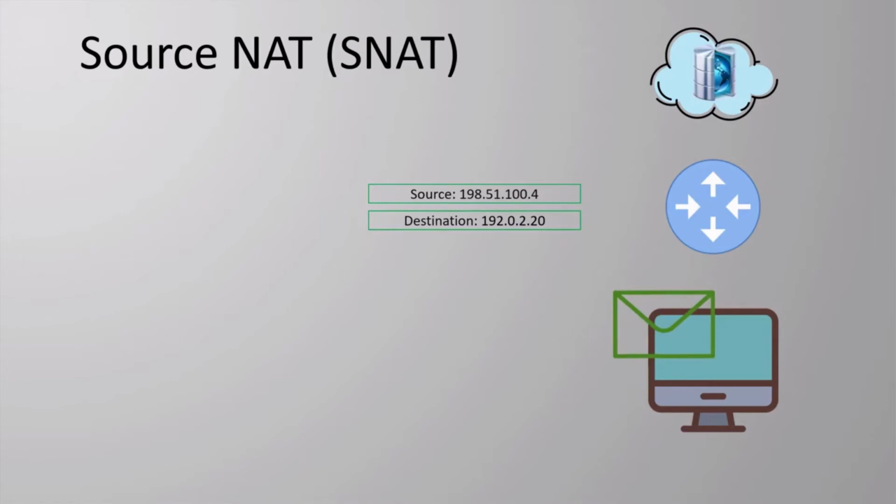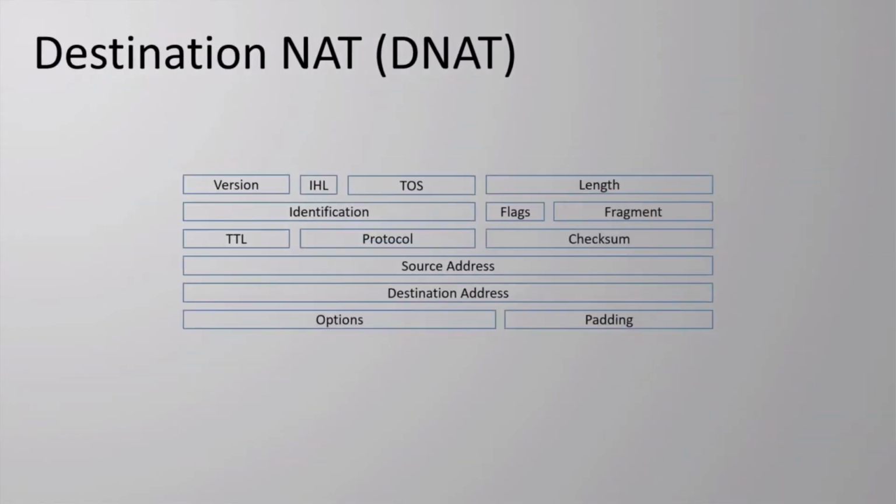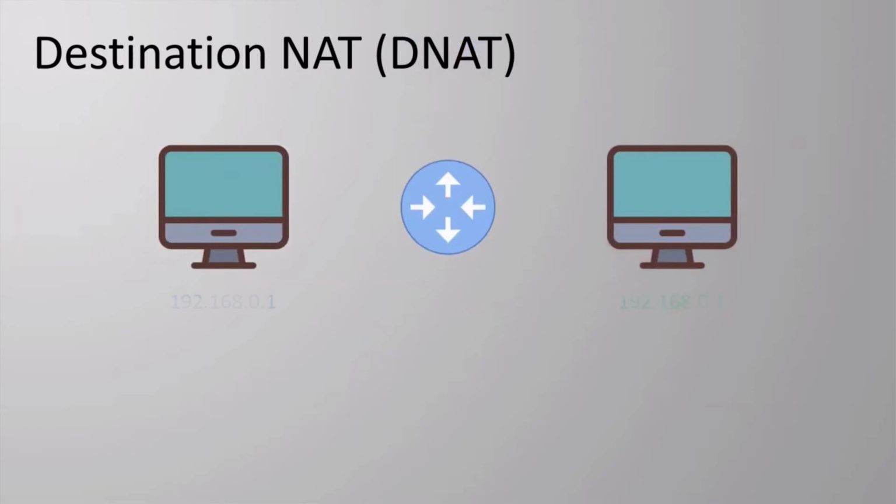The alternative is destination NAT, which is a bit less common. As you've already guessed, this is where the router changes the destination IP address rather than the source IP. We might use this if two organizations have merged and they were already using the same IP space. Normally this wouldn't work as they need to have unique IPs. However, we could use NAT so each network thinks that the other is unique. This scenario is a bit complicated, so we'll leave this one alone.